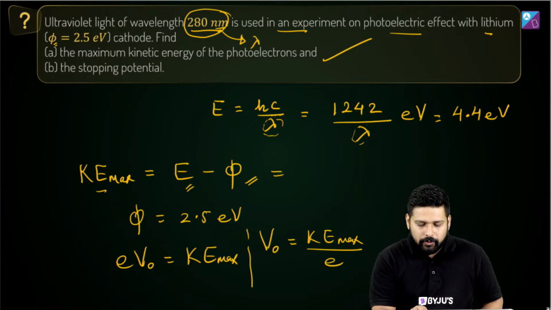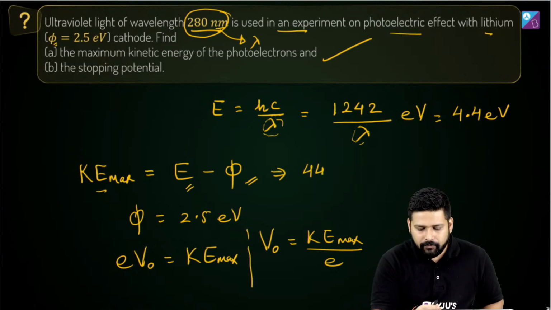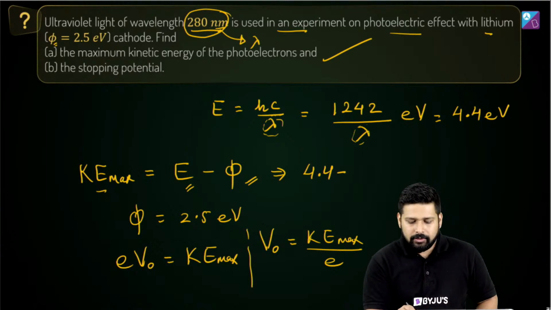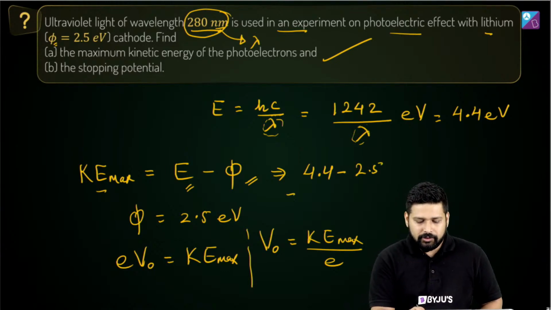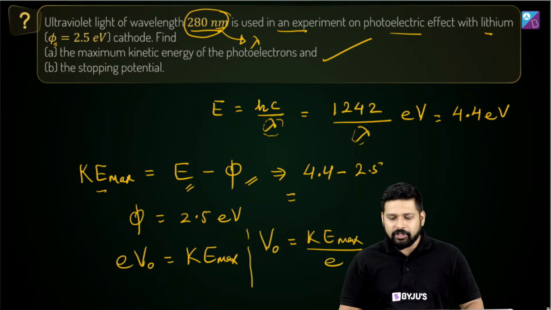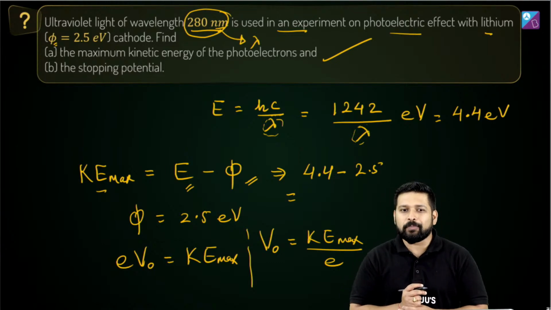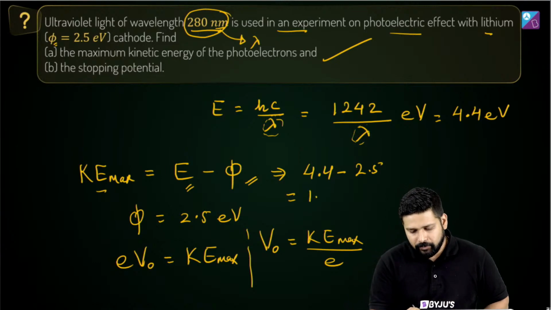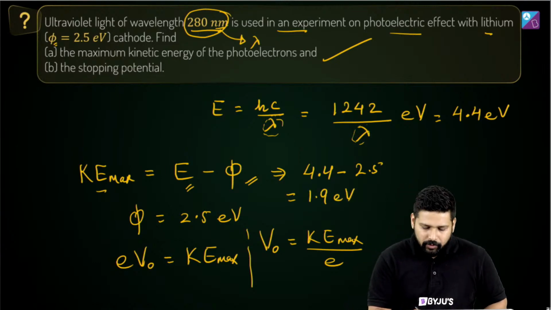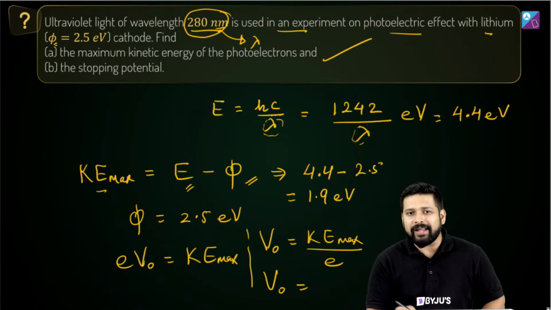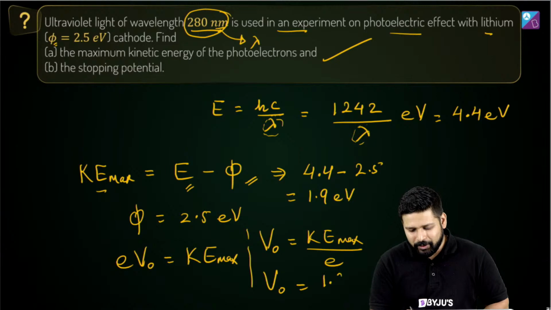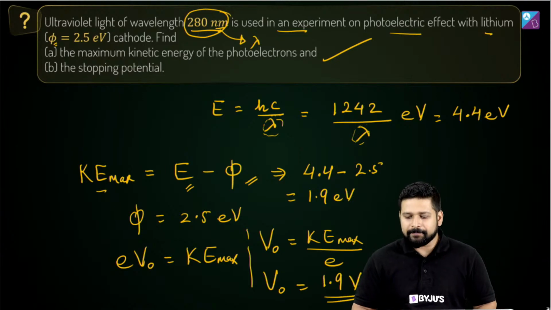So 4.4 minus 2.5, the maximum kinetic energy will be equal to 1.9 electron volts. And then what will be the value of V0? 1.9 electron volt divided by E, so E gets cancelled and you get 1.9 volts. That's it. Easy.